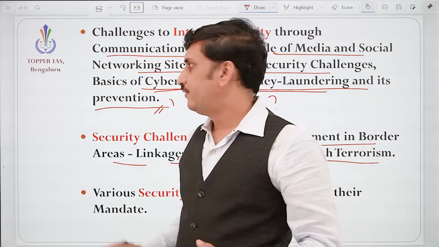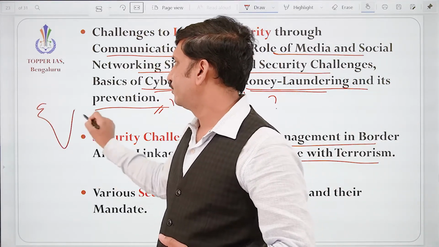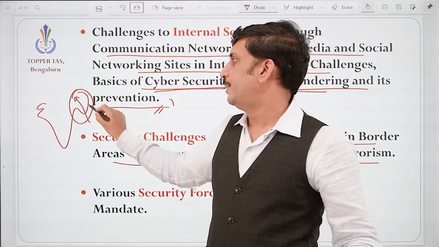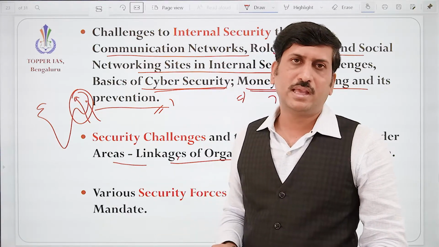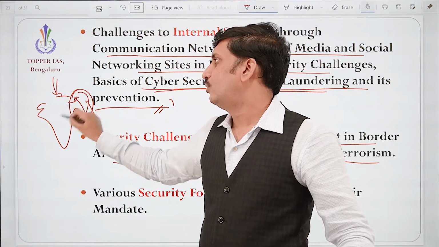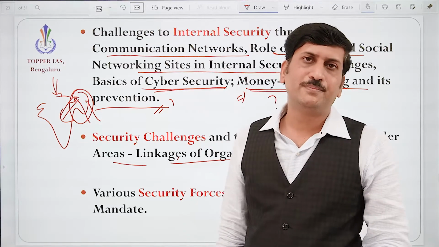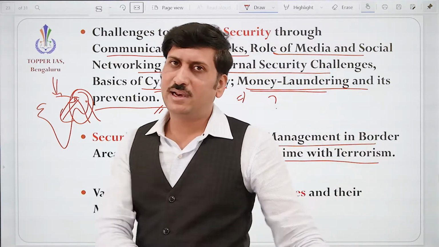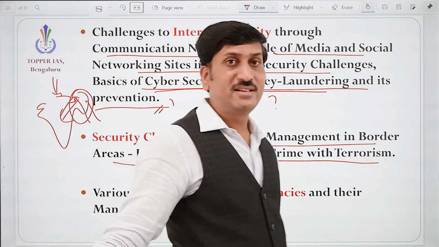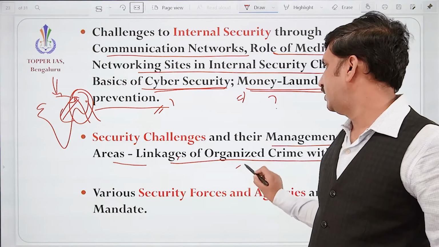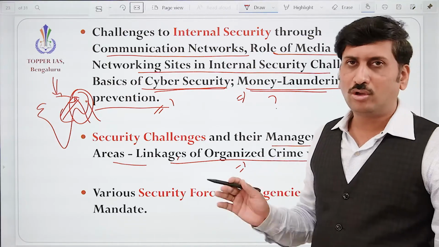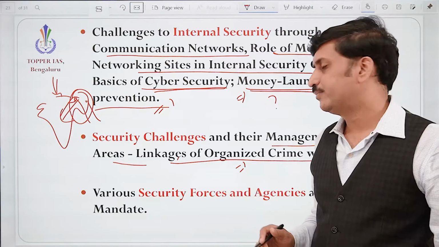For example, in the northeast, where drugs and weapons are carried, if terrorists are supporting them, what will be the impact on India? One needs money, another needs weapons, so how does it create a problem? Weapon and drug mafias are organized crime. If it helps terrorism, then it is gone. Okay, we need to understand that.